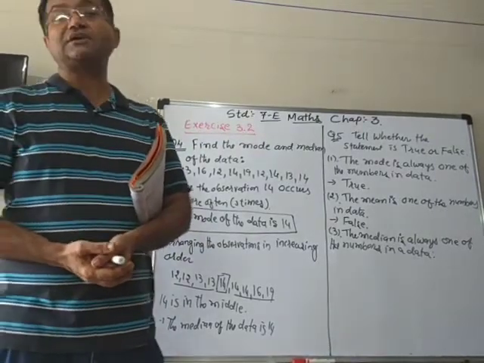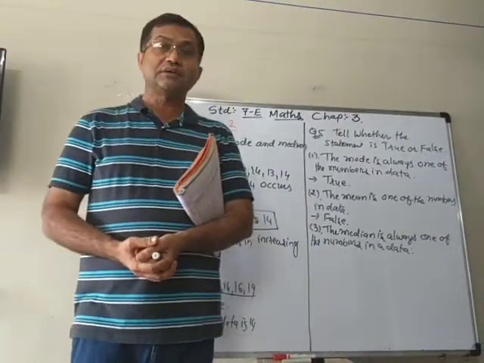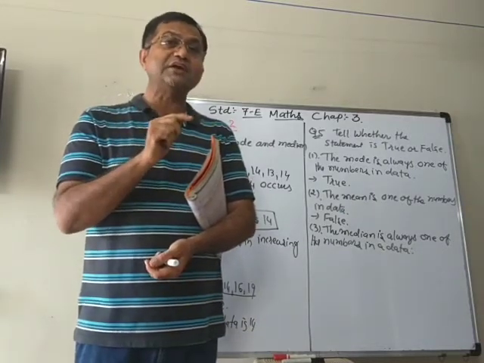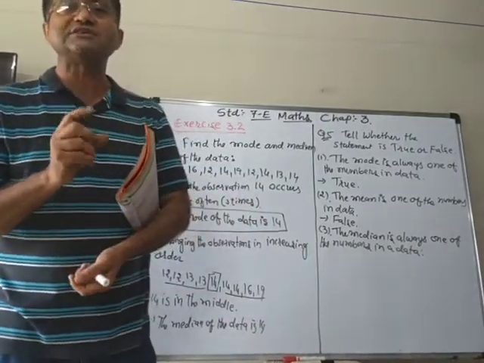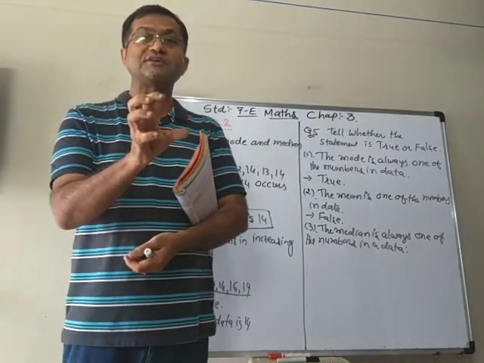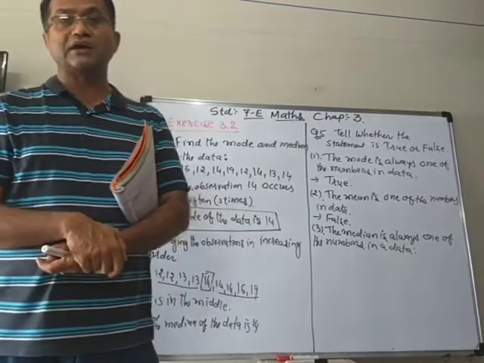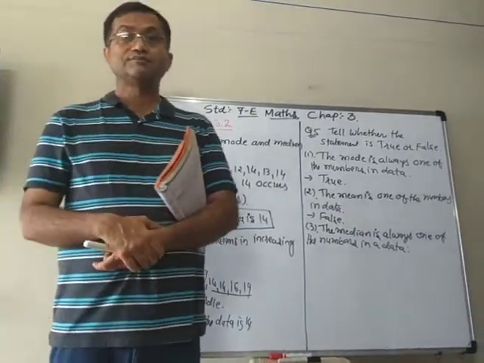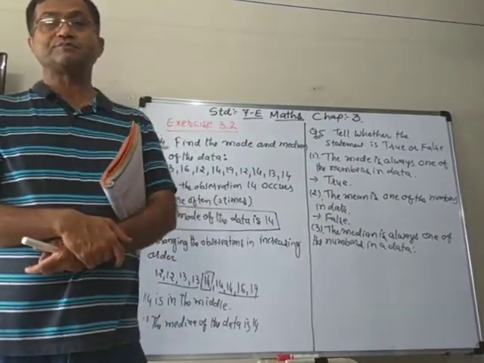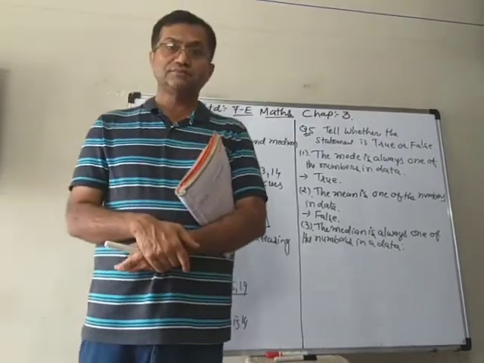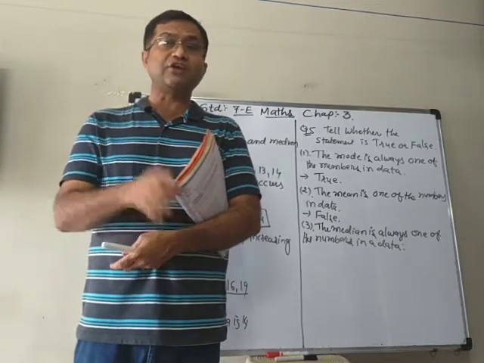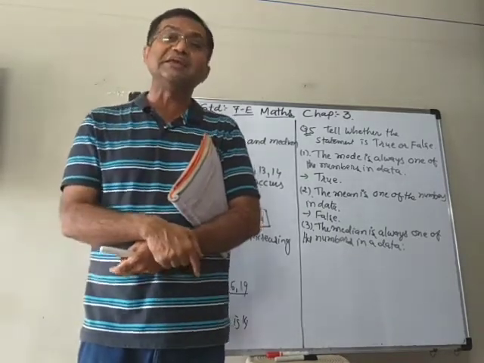So we will write down here true, but when you go to the higher standard, because you remember, here we accepted that we can find median only when the number of observations is odd, means either 3, 5, 7 observations, and so on. But what about when the number of observations is even, 6 observations, 8 observations? You will learn in the higher standard that the median will not always be an observation in the data.